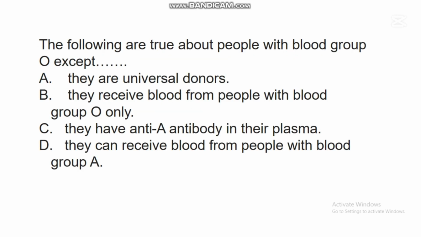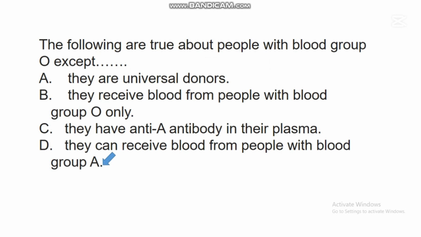The next question says, the following are true about people with blood group O except dash. A. They are universal donors. B. They receive blood from people with blood group O only. C. They have anti-A antibody in their plasma. D. They can receive blood from people with blood group A. In this question, the correct answer is D. They can receive blood from people with blood group A.